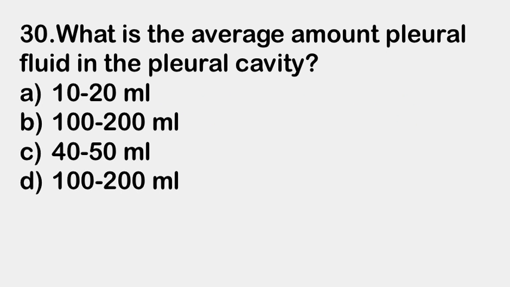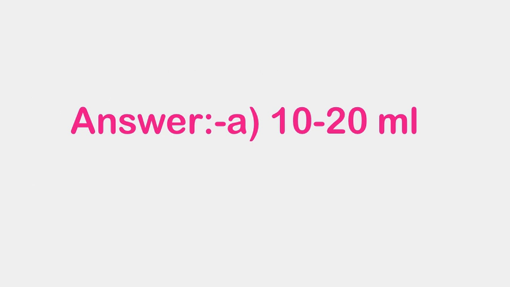Next question. What is the average amount of pleural fluid in the pleural cavity? A. 10 to 20 ml, B. 100 to 200 ml, C. 40 to 50 ml, and D. 100 to 200 ml. Right answer is A, 10 to 20 ml. 10 to 20 ml is the average amount of pleural fluid in the pleural cavity.